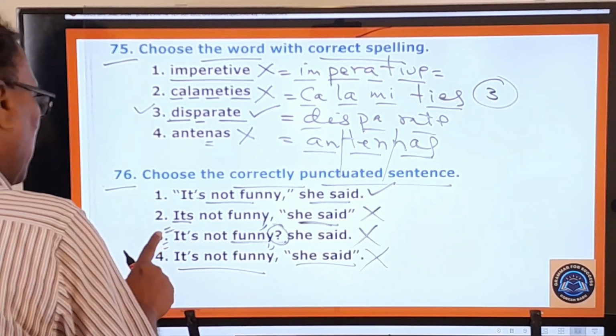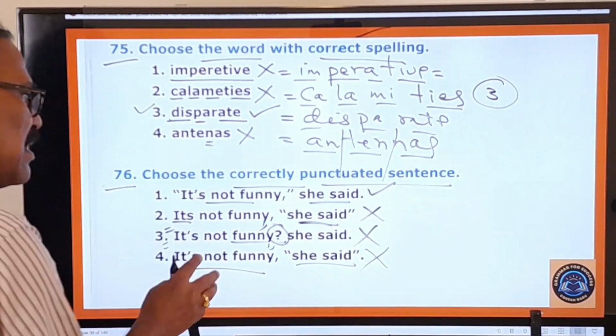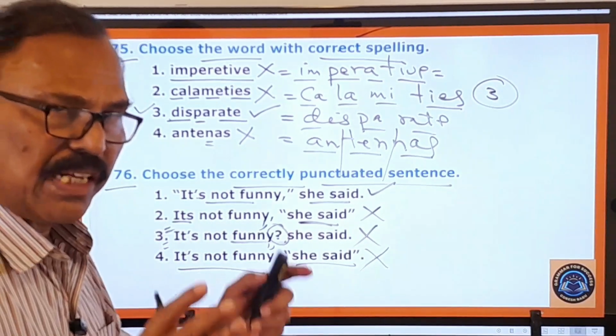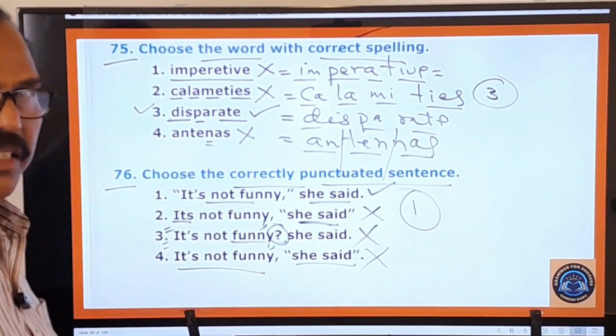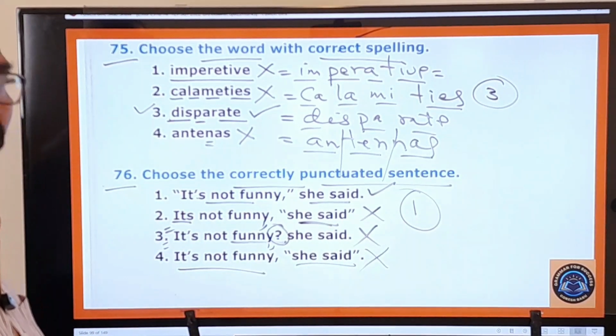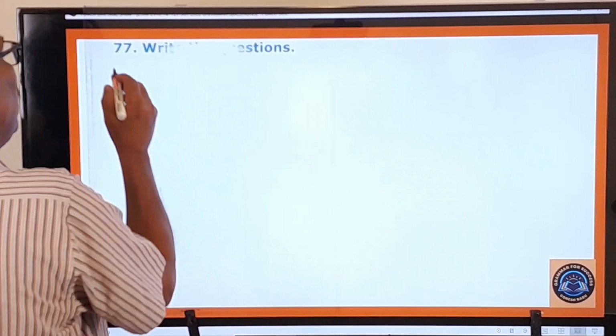Therefore second one, third one, fourth one, these three sentences are wrongly punctuated sentences. Only the first one is the correctly punctuated sentence. Therefore it is only your answer. Now let us move on to the 77th question.